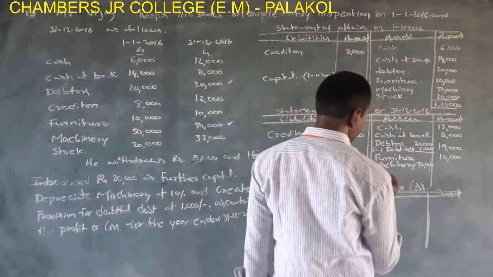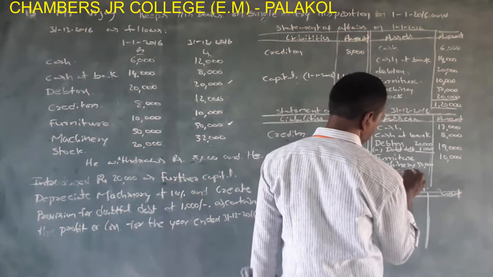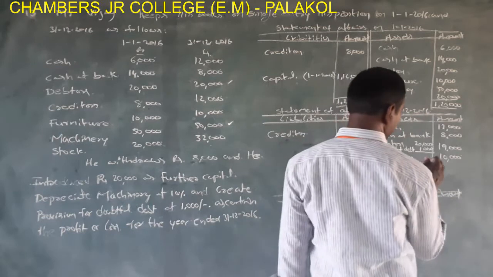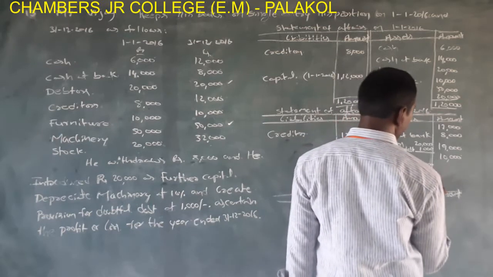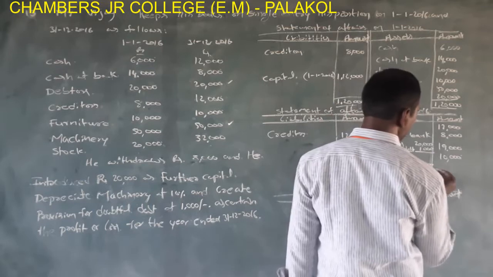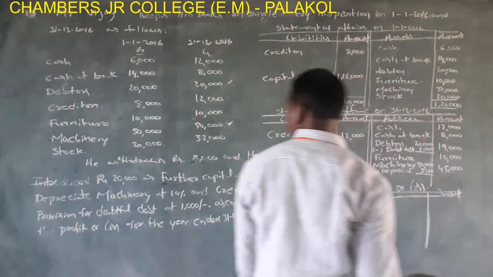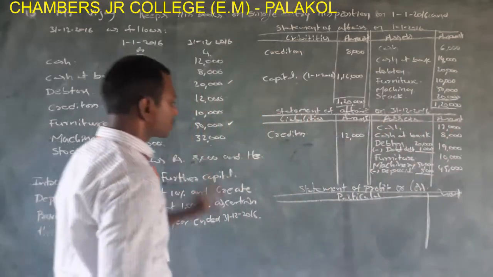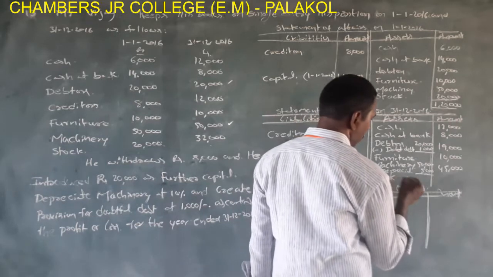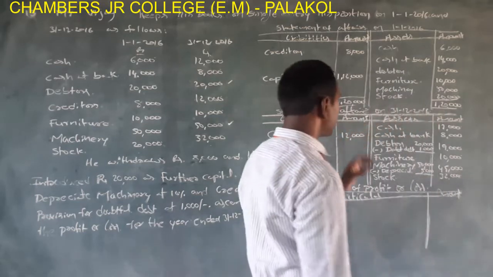So let's calculate depreciation: 10 percent on 50,000. 50,000 into 10 by 100 equal to 5,000. 50,000 minus 5,000, 45,000. See the last one, stock 32,000. These are assets and liabilities.